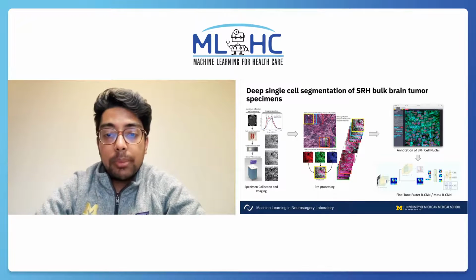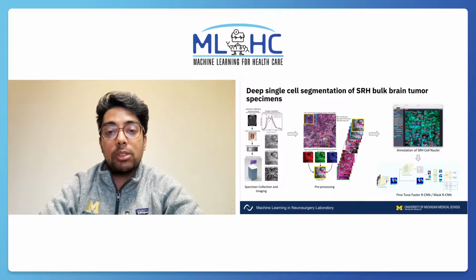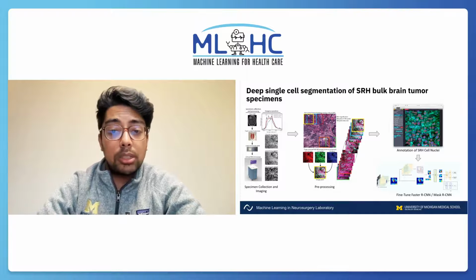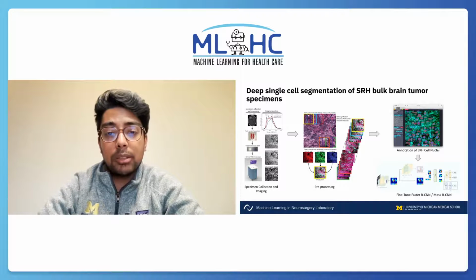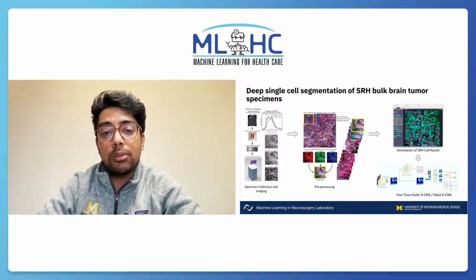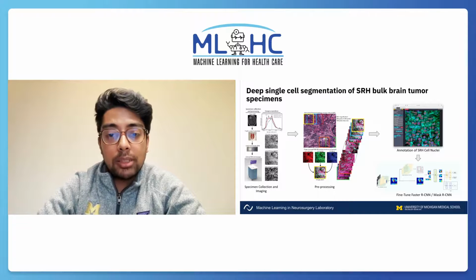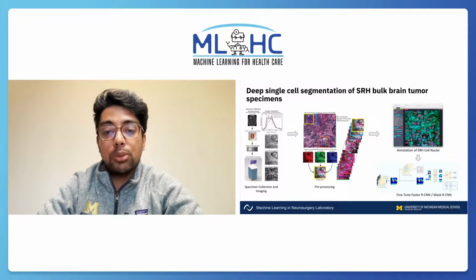For this reason, we developed a method for deep cell segmentation of SRH tumor specimens, which includes first imaging the sample using an SRH microscope, which provides intensities in two channels. The channels are computationally processed into an RGB image that mimics a virtual H&E stain and divided into smaller patches of 300 by 300 pixels. These patches are then hand annotated with cell nuclei using a web-based SRH labeler.